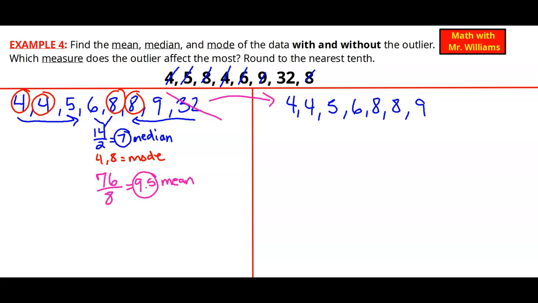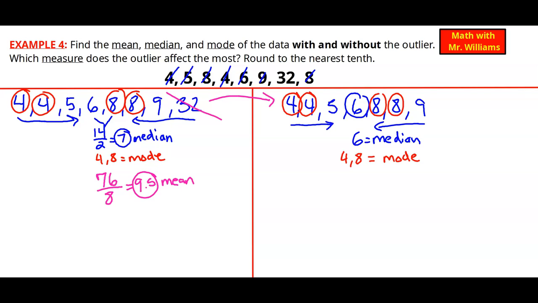So I'm going to start with the median again. I can see this time we have 7 total numbers, so I'm going to go over 3 on both sides again. And I quickly find my median is 6. All right, now does my mode change? I don't think so. I see 2 4s still, and I see 2 8s. So the mode is still going to stay 4 and 8.